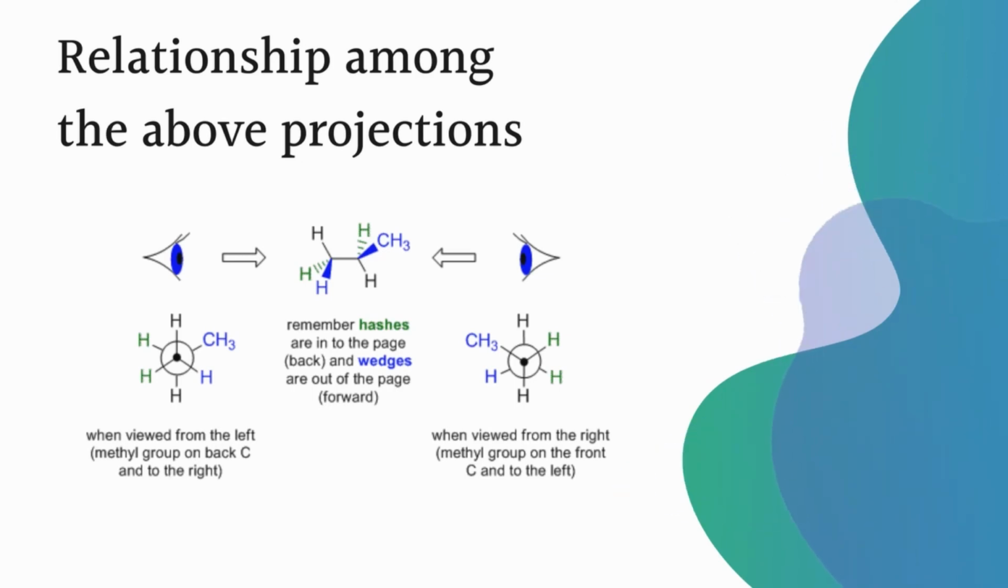Okay, so let us take the example of propane. Here, if we draw the structure of propane in the wedge and dash method, remember the hashes are in the backwards and the wedges are out of the page. Always remember, wedge is nothing but forward. Dashes or hashes represent the backwards.